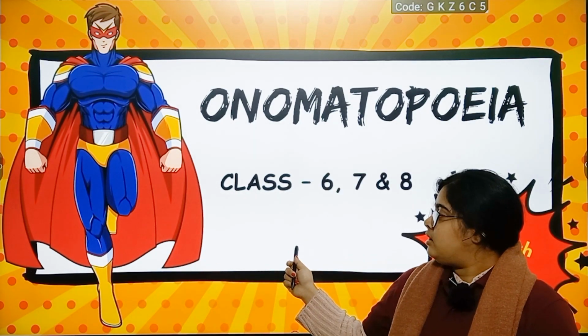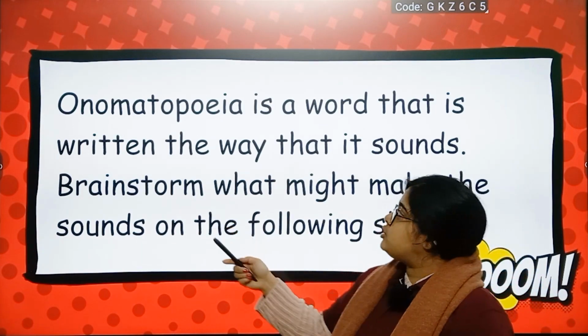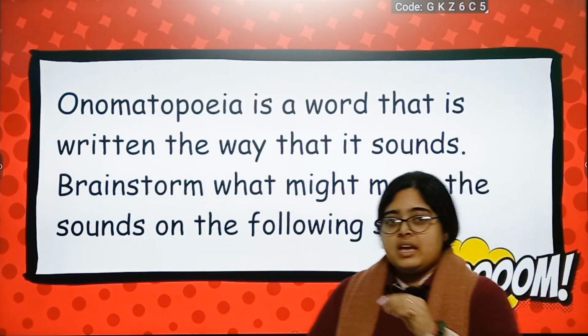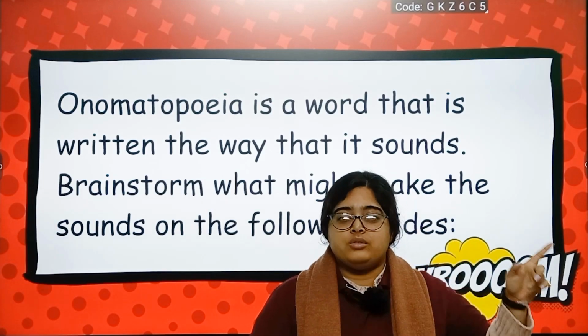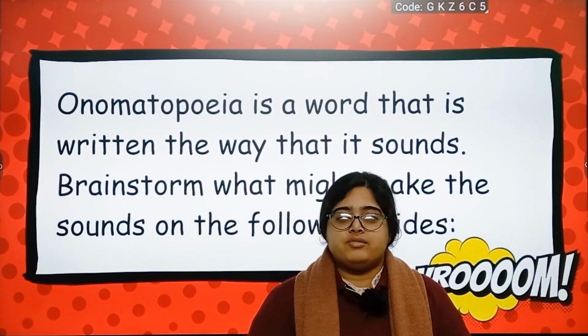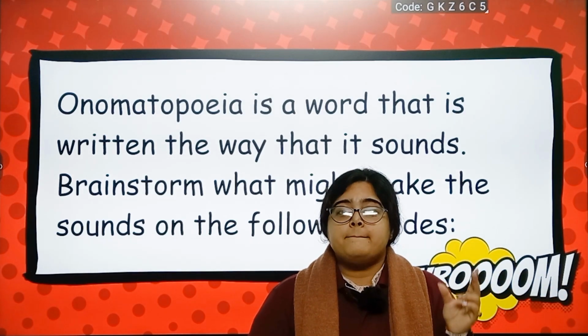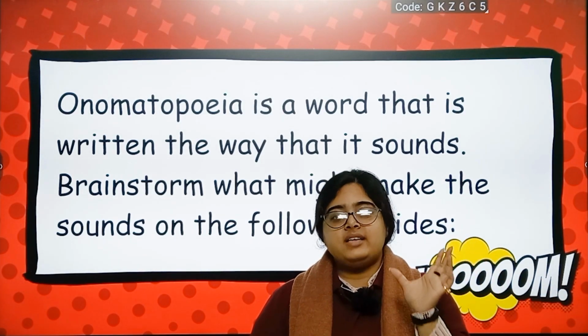Now, what is an onomatopoeia? An onomatopoeia is a word that is written the way that it sounds. It means it is written the way it sounds. How is the meow of the cat written? As M-E-O-W, which is pronounced as meow. So it is written also as meow.